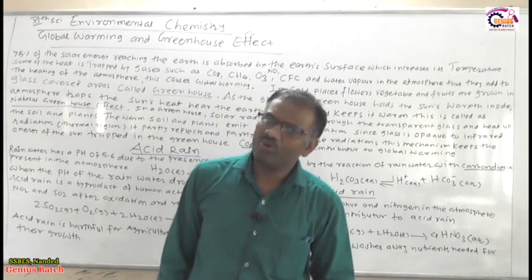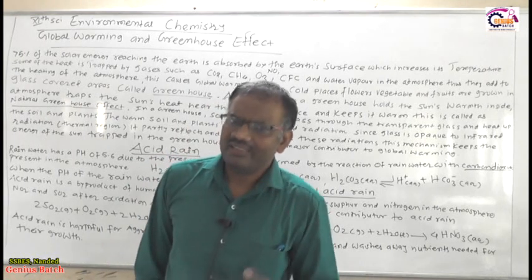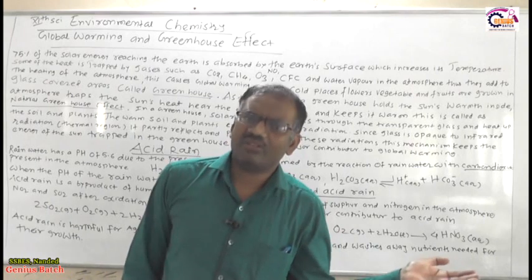Due to artificial activity, the modern industrial revolution also releases sulfur dioxide and nitrogen dioxide.